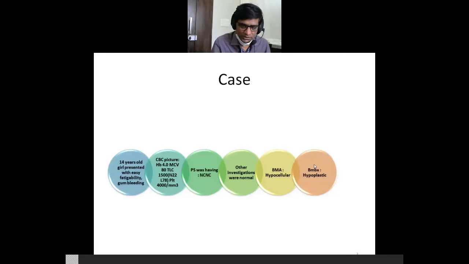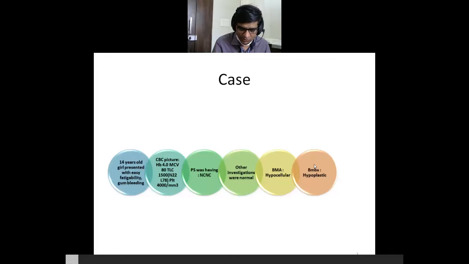When you are born, your bone marrow contains 100% cells and 0% fat. As your age progresses, the bone marrow becomes more and more hypocellular. That is, cellularity keeps on decreasing and fat content increases. So at the age of 10 years, usually it is 10% fat and cellularity is 90%.